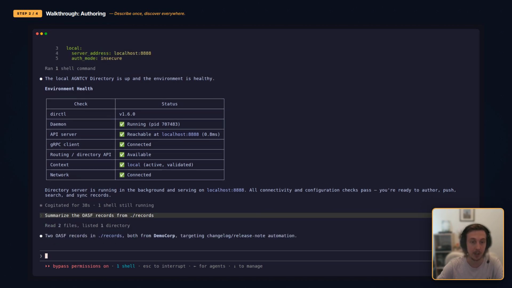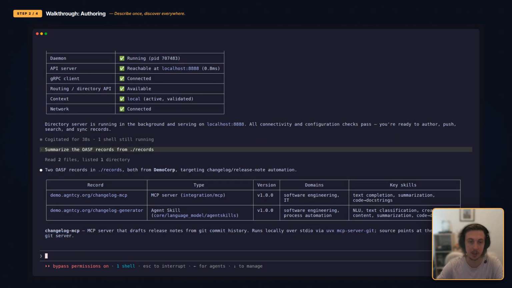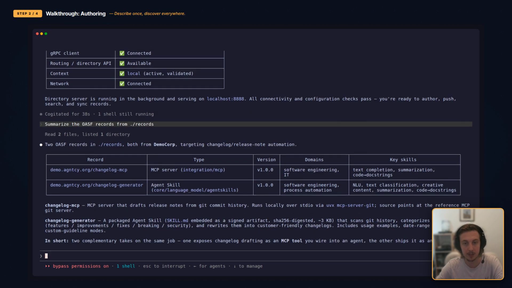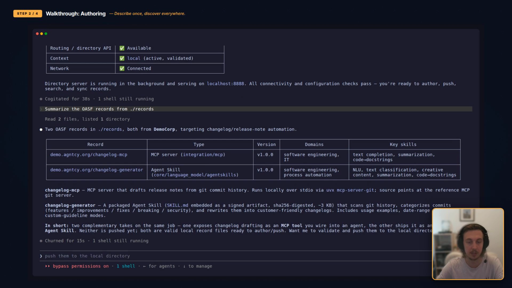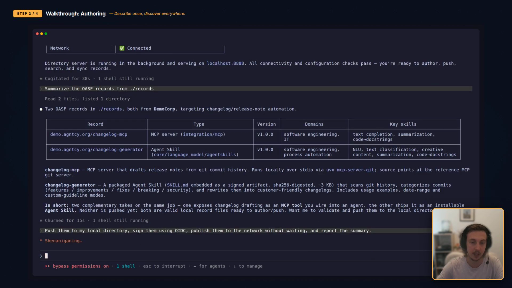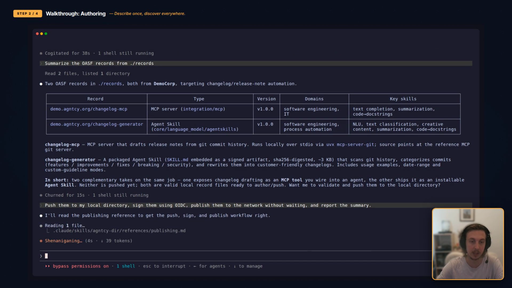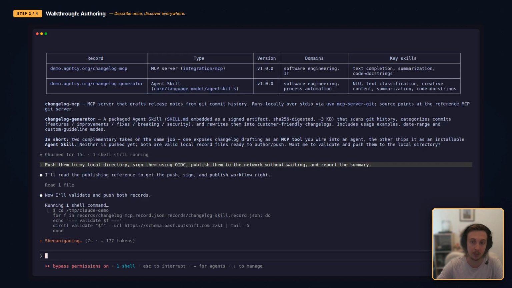A record describes an agent's capabilities in a structured way, the domains it operates in, the skills it has, and the different ways it can be used. This structure is the key because capabilities enable the discovery to match what agents can actually do, not what they're called or identified by. Then, the records are stored locally, signed using OIDC, and announced to the network, making them discoverable not just within our own registry, but by anyone connected with us.